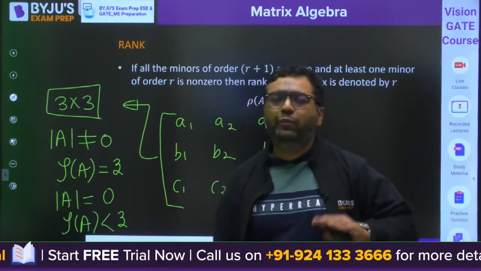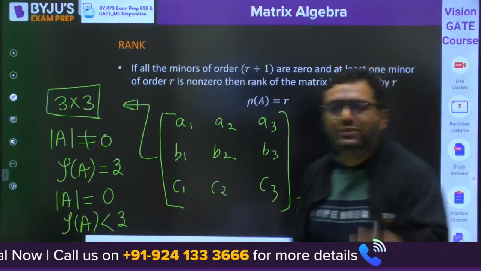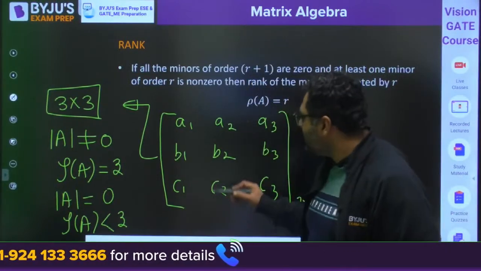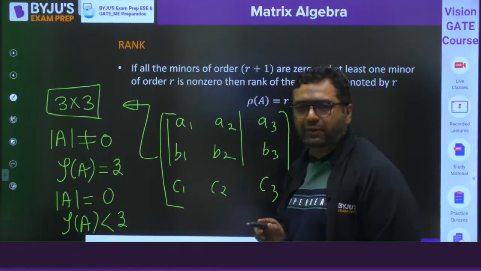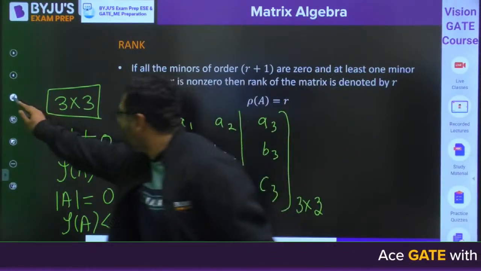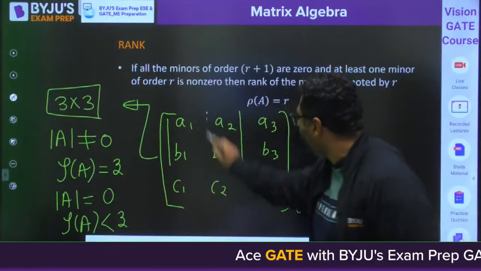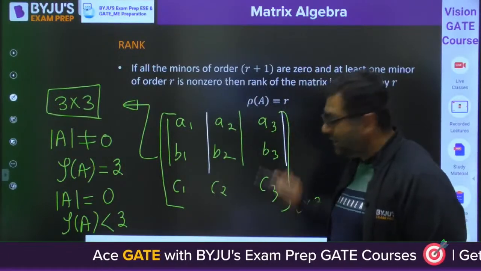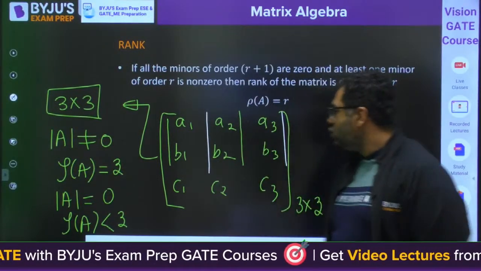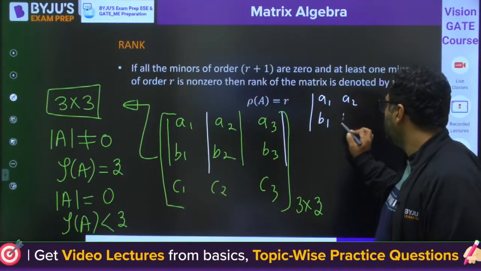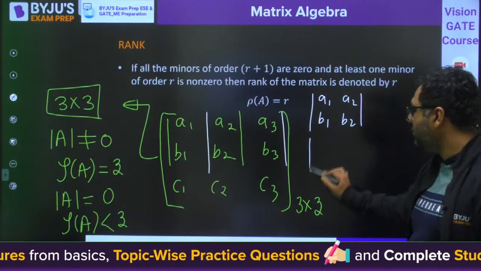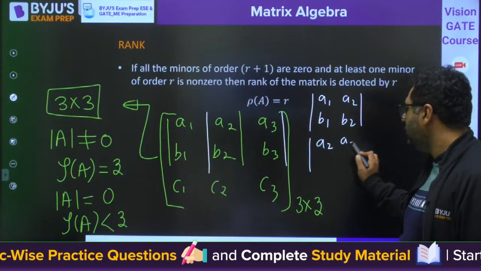Then you would be checking the 2 cross 2 submatrices. This is one of them: A1, A2, B1, B2. You can also check another one: A2, B2, A3, B3. So there are many possibilities. You can check A1, A2, B1, B2, or some other one like A2, A3, B2, B3.